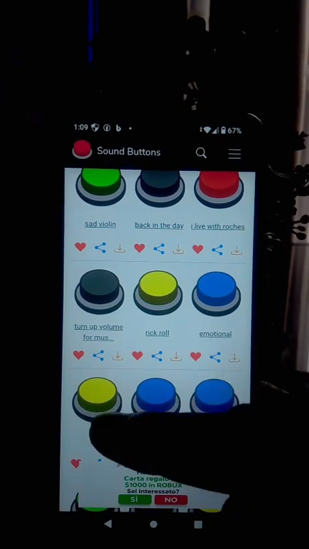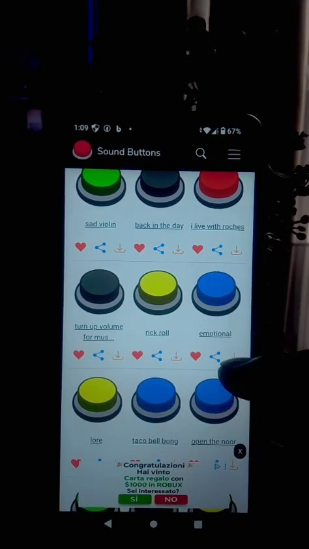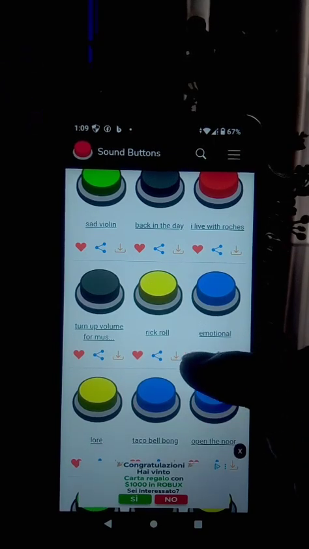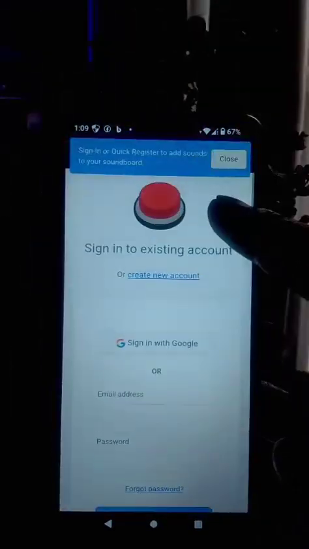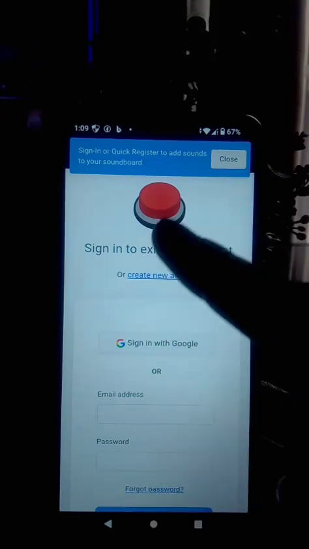You can see that. So alright guys, if you want to download this emotional sound, then you see this love sign here and share sign. They are working, everything here is working guys. So this is the love sign, share sign, and download sign. Then if you want to, you can click on love. You have loved it as your favorite, then it takes you to this place.